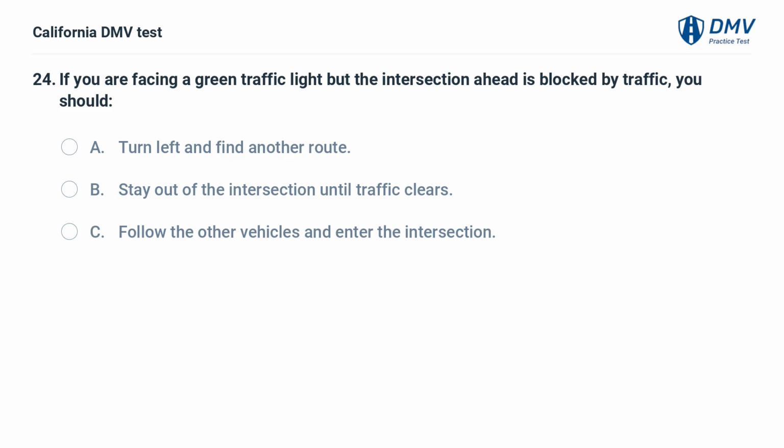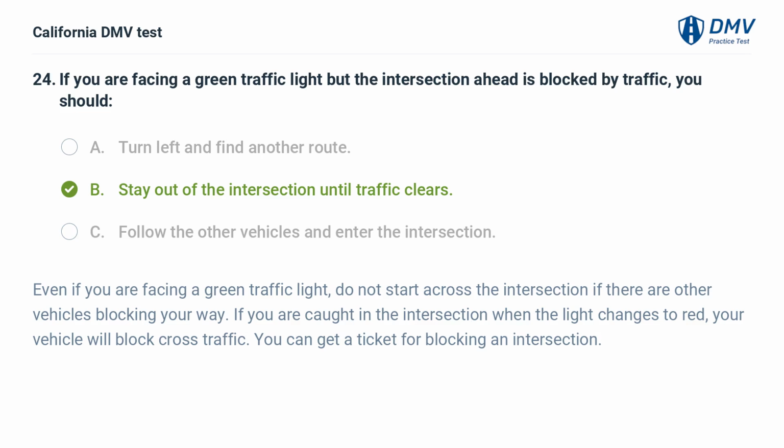If you are facing a green traffic light but the intersection ahead is blocked by traffic, you should A. Turn left and find another route. B. Stay out of the intersection until traffic clears. C. Follow the other vehicles and enter the intersection. B. Stay out of the intersection until traffic clears. Even if you are facing a green traffic light, do not start across the intersection if there are other vehicles blocking your way. If you are caught in the intersection when the light changes to red, your vehicle will block cross traffic. You can get a ticket for blocking an intersection.